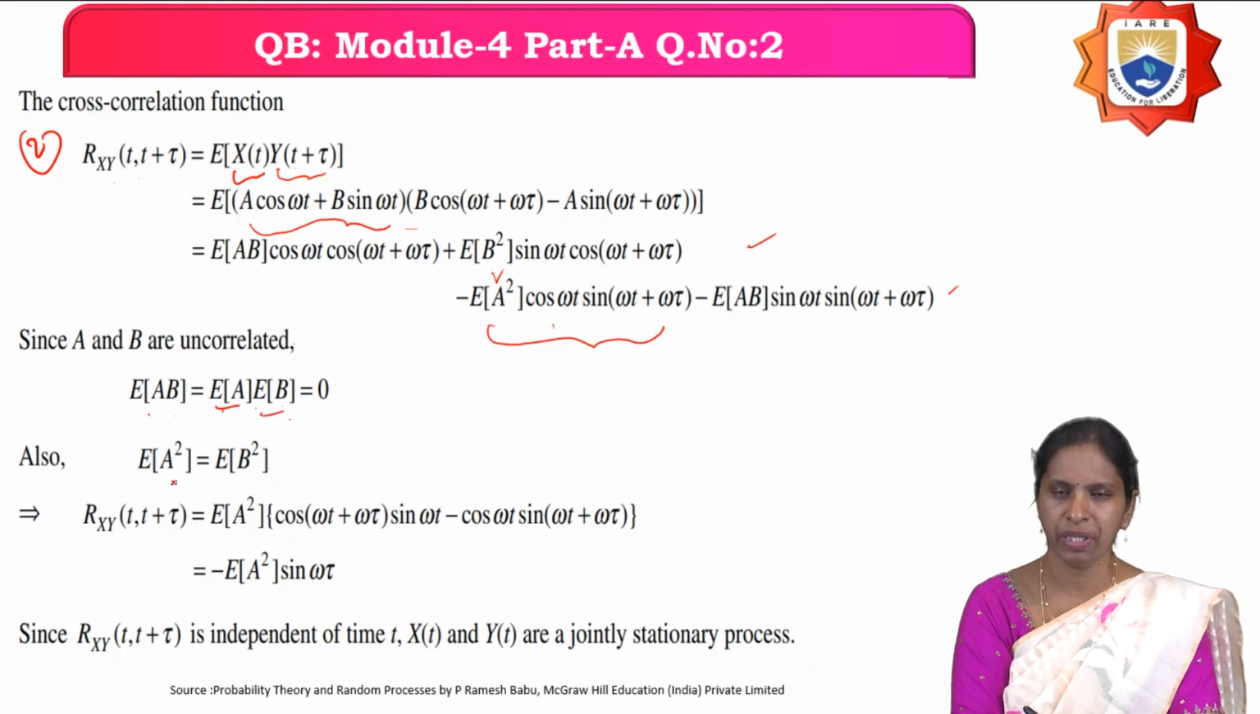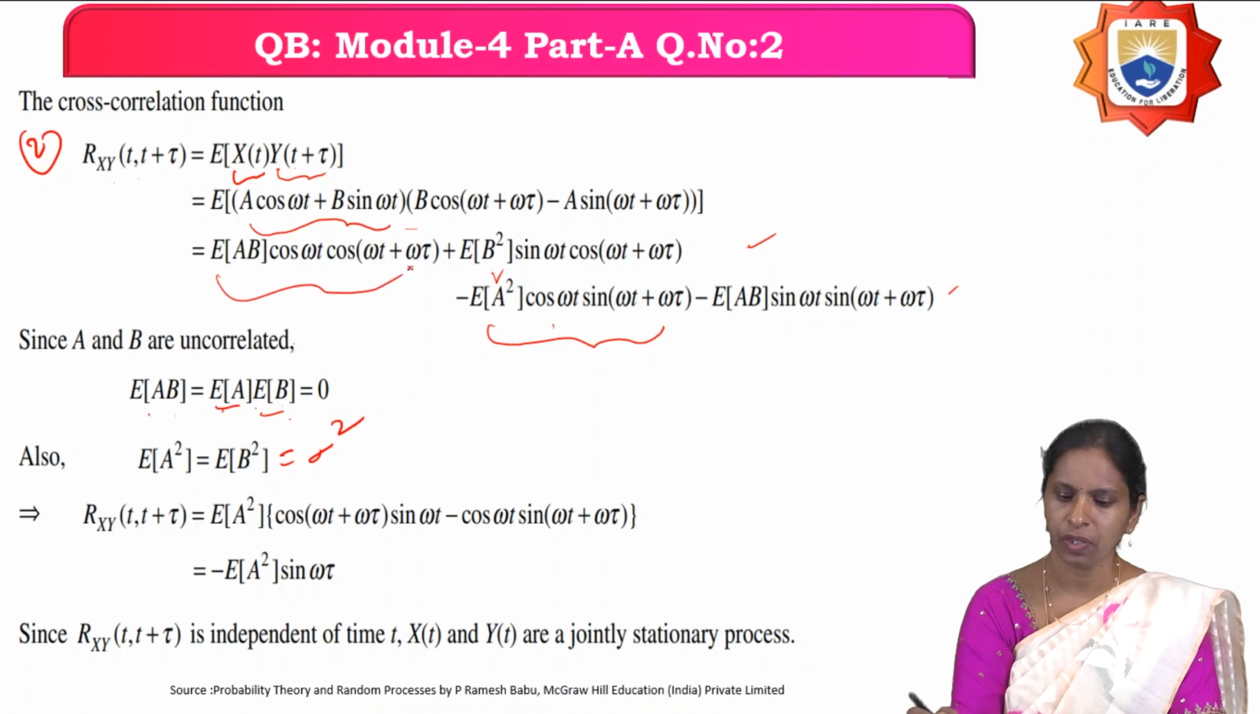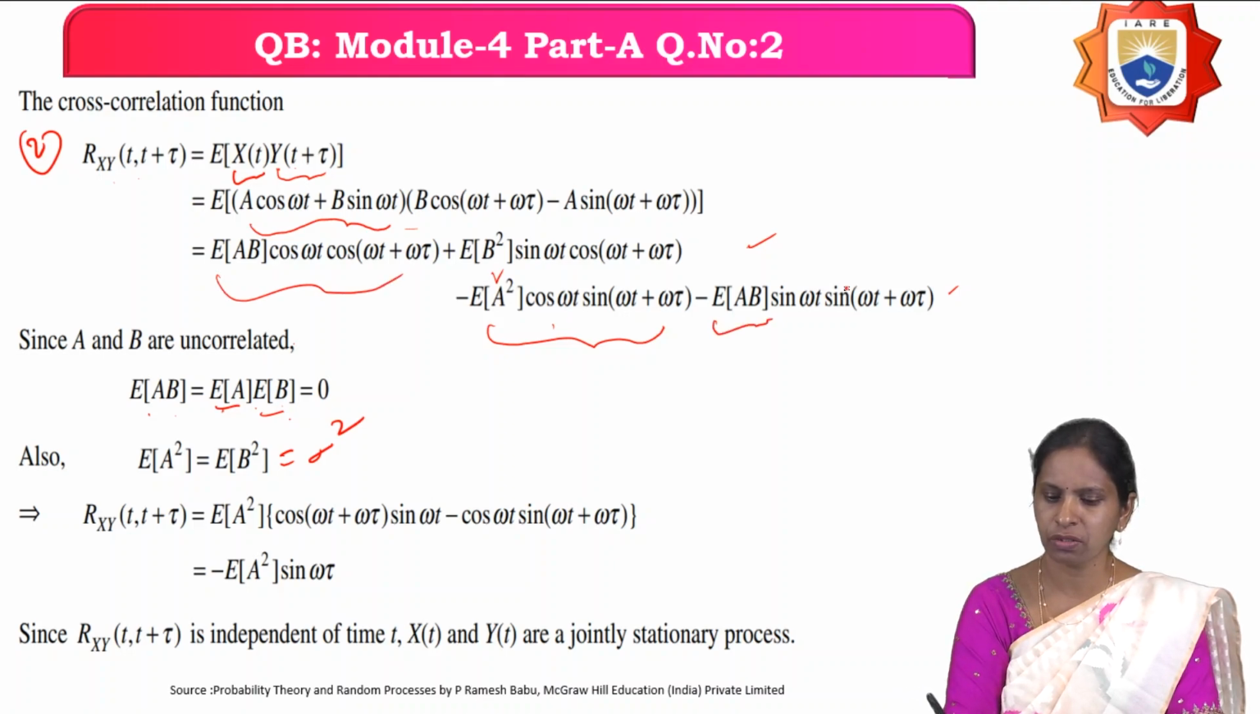And they are given that the variance is nothing but same only. So expectation of A square is nothing but what? Expectation of B square only. Therefore, what is Rxy of t comma t plus tau? So this term is 0. And here this C of AB is also 0.